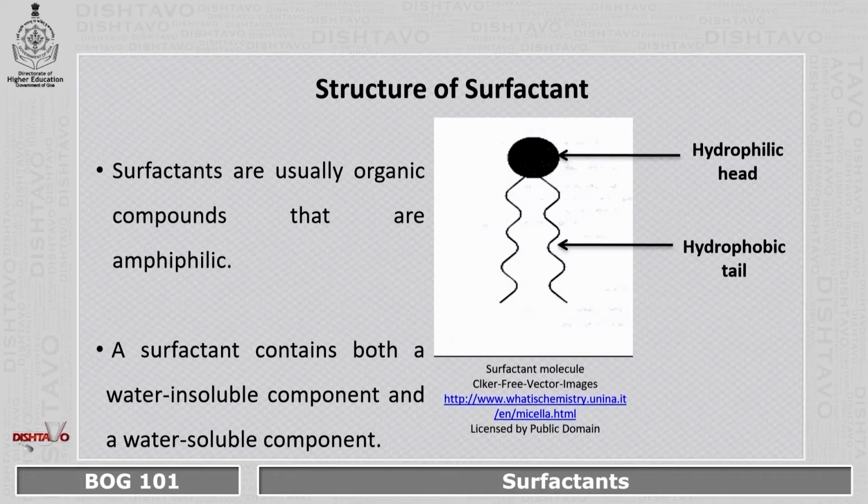Moving on to the structure of surfactants. Surfactants are usually organic compounds that are amphiphilic. That means they have both a water-insoluble component and a water-soluble component. The diagram which is shown here has two parts, that is a head and a tail. The head is usually hydrophilic, that means it has the ability to attract towards the water, and the tail is usually hydrophobic, that means it will be repelling the water.